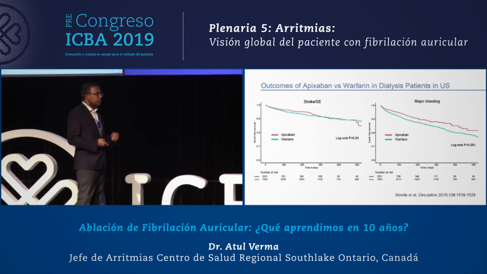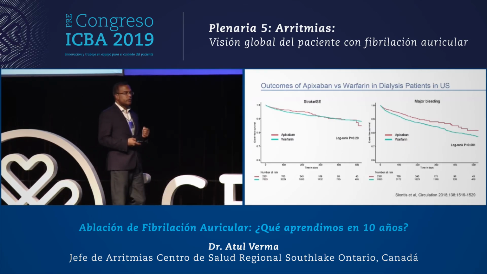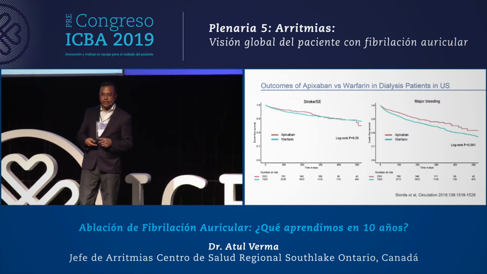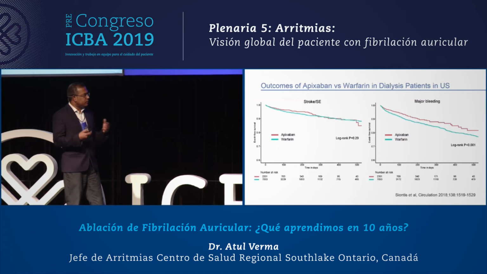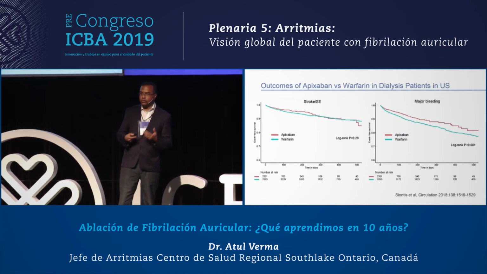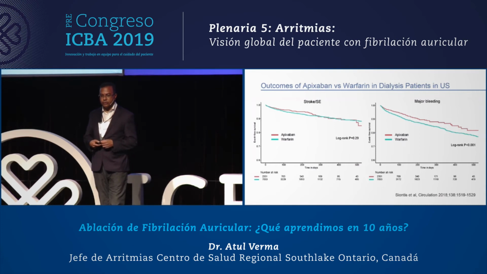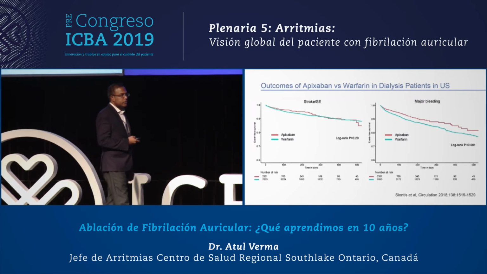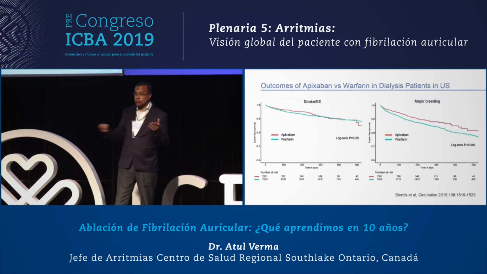Now, of course, apixaban was the first agent that was given approval for use in dialysis patients, and because of that, we now have a lot of data on apixaban and its use in hemodialysis patients. And you can see that compared to warfarin, there was no real difference in stroke and systemic embolism, but there was a significant reduction in major bleeding afforded by apixaban versus warfarin, which is what we would have expected.